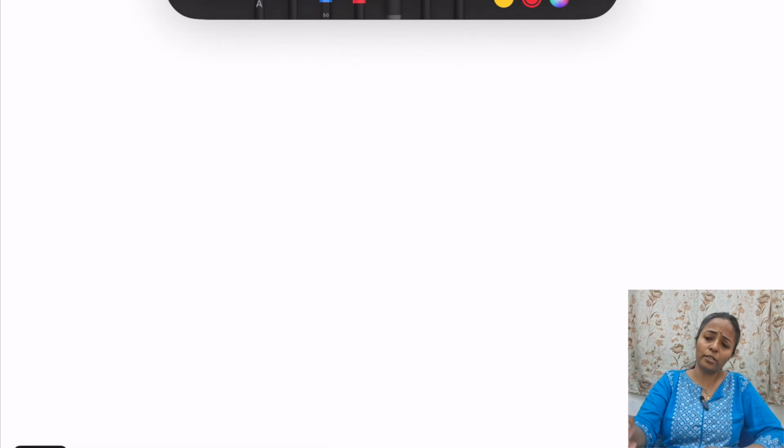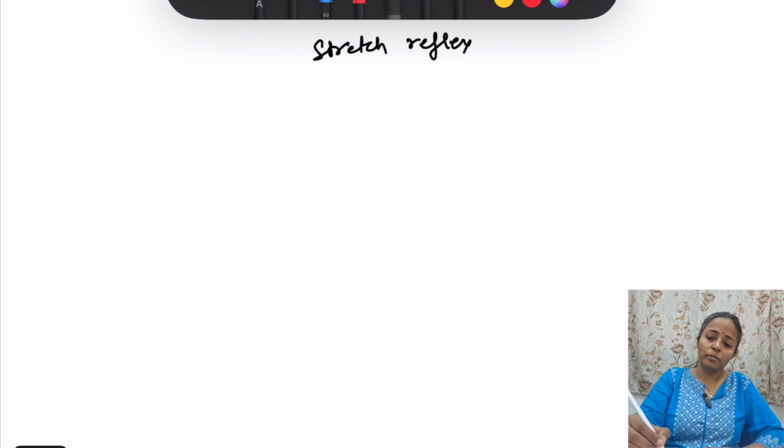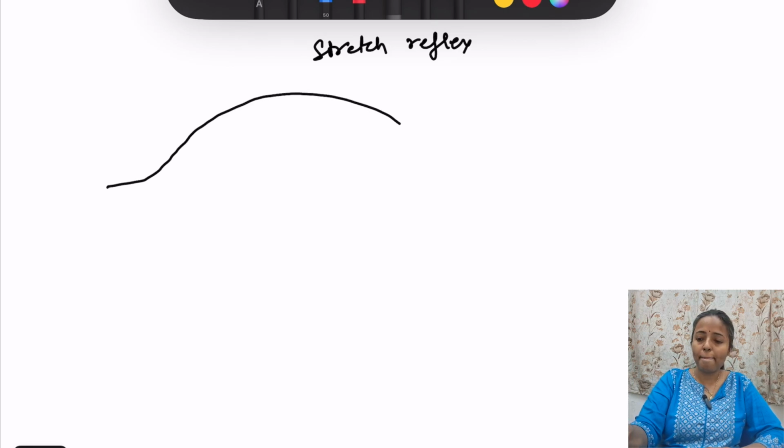Moving on to the motor system, so that we will talk, that is what is descending tracts. Okay, no, first we will discuss about the stretch reflex and inverse stretch reflex. So this is the muscle, right? This is the muscle.